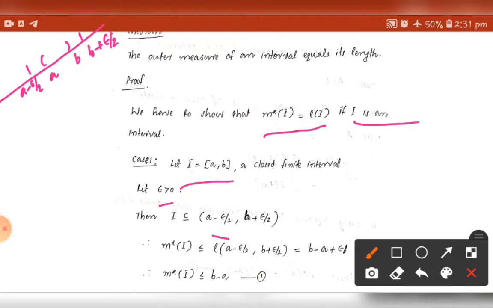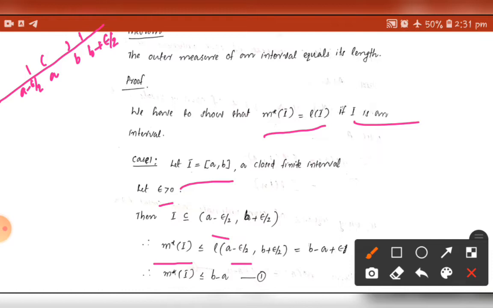Then clearly I, the closed interval [a, b], is contained in the open interval (a minus epsilon by 2, b plus epsilon by 2). So by the definition of the Lebesgue outer measure, m star of I is less than or equal to the length of the interval (a minus epsilon by 2, b plus epsilon by 2).